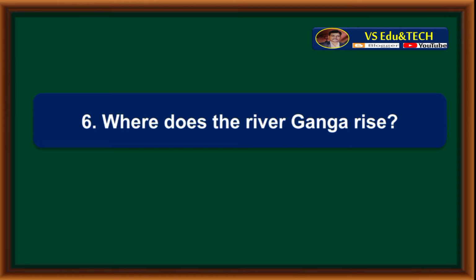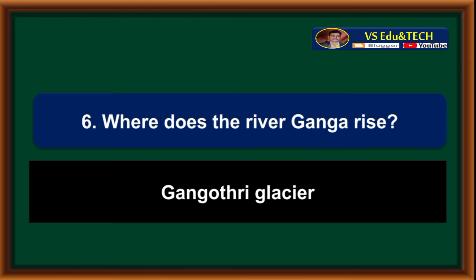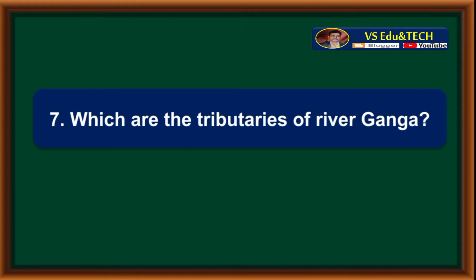Where does the river Ganga rise? Gangotri Glacier. Which are the tributaries of river Ganga?